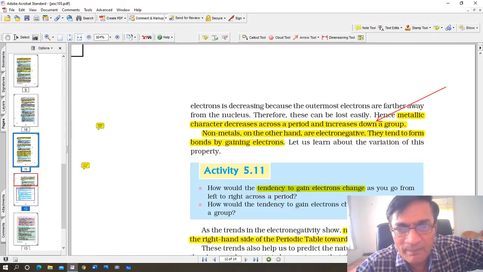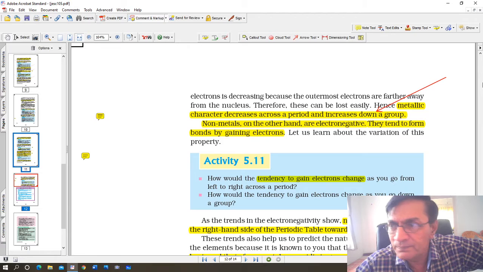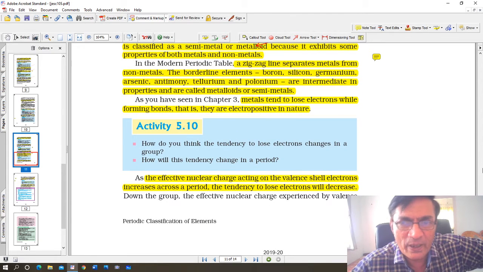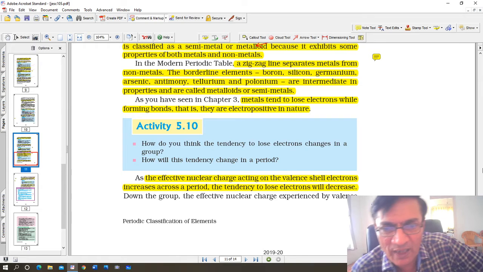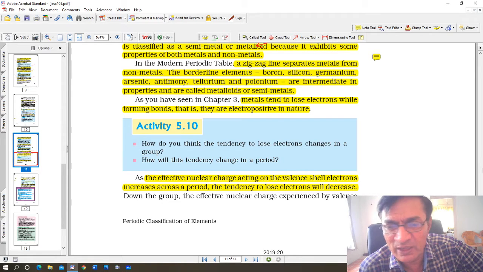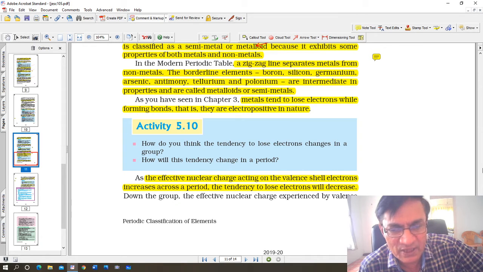Now let us see the next part of the chapter, activity 5.10. How do you think the tendency to lose electrons changes in a group? How will this tendency change in a period? As the effective nuclear charge acting on the valence shell electrons increases across a period, the tendency to lose electrons will decrease. Down this group,